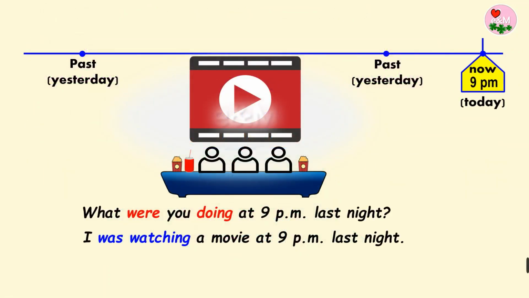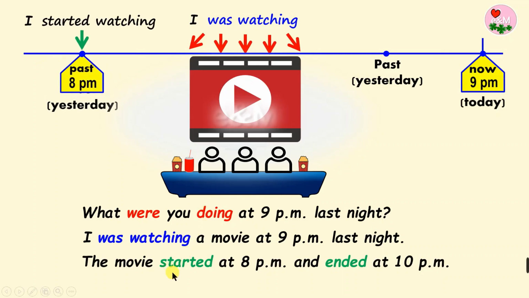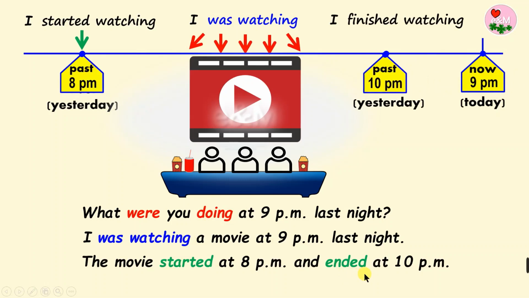One more example. If someone asks, what were you doing at 9 p.m. last night? You say, I was watching a movie at 9 p.m. last night. The movie started at 8 p.m. and ended at 10 p.m. So remember, when we use past continuous, we are talking about something that continued during a period in the past, right?